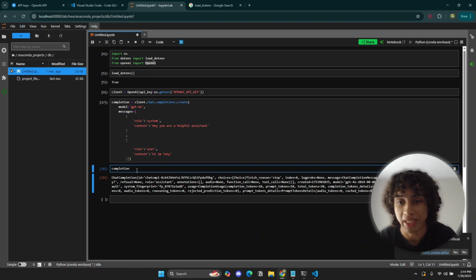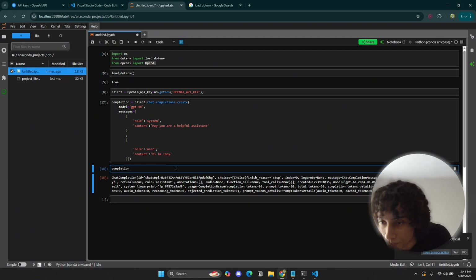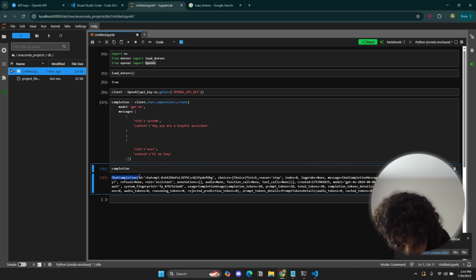So we have to index this completion so that we can retrieve this guy over here. The way we do that is, so if we just take a look at this completion, it can look a bit confusing, but it starts off with chat completion, and within chat completion we have something called choices.